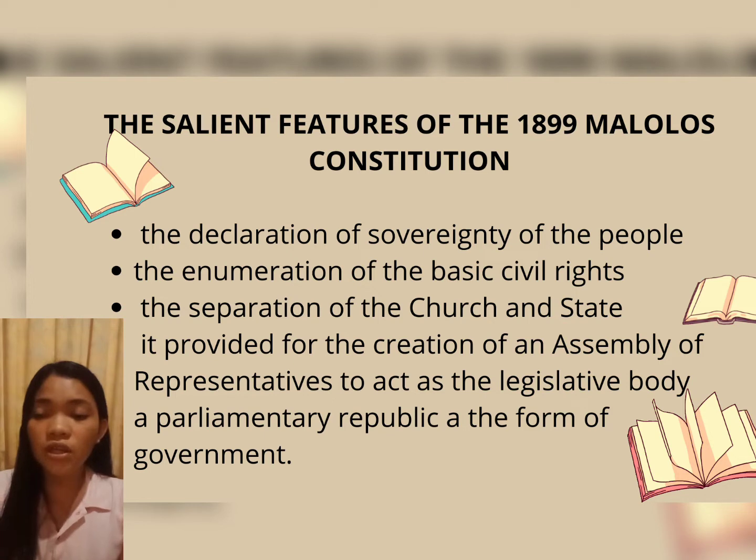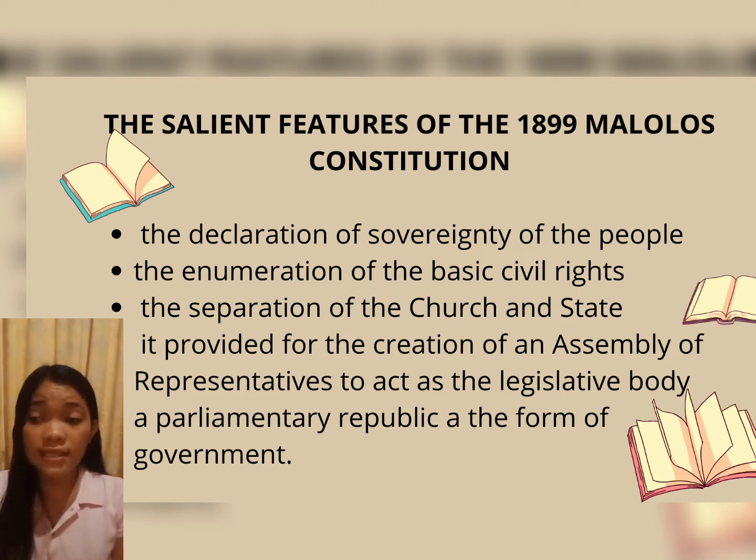So these are the salient features of the 1899 Malolos Constitution. First, the declaration of sovereignty of the people, the enumeration of basic civil rights, the separation of the church and state, and provided for the creation of an assembly of representatives to act as the legislative body, and lastly, a parliamentary republic as the form of government.